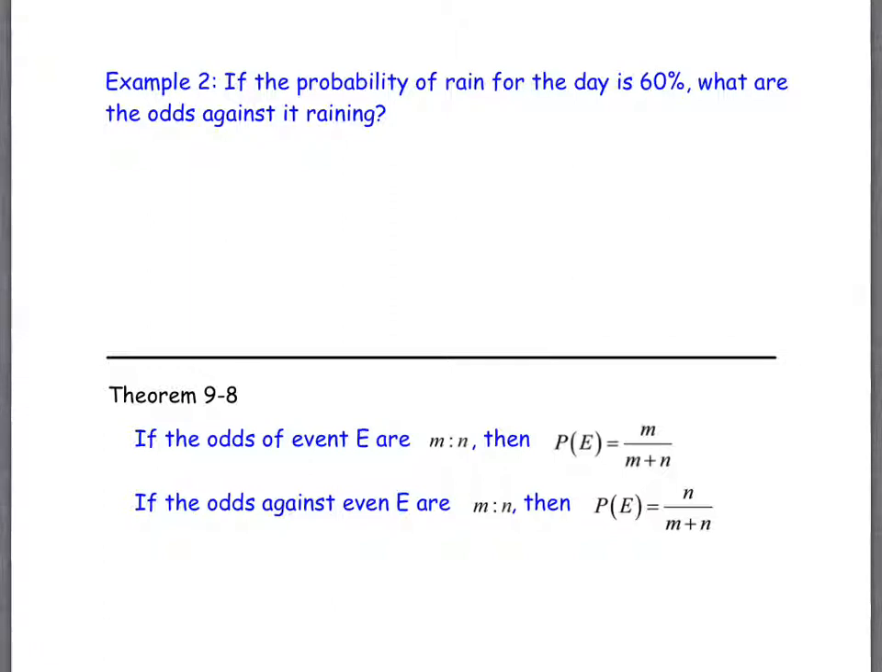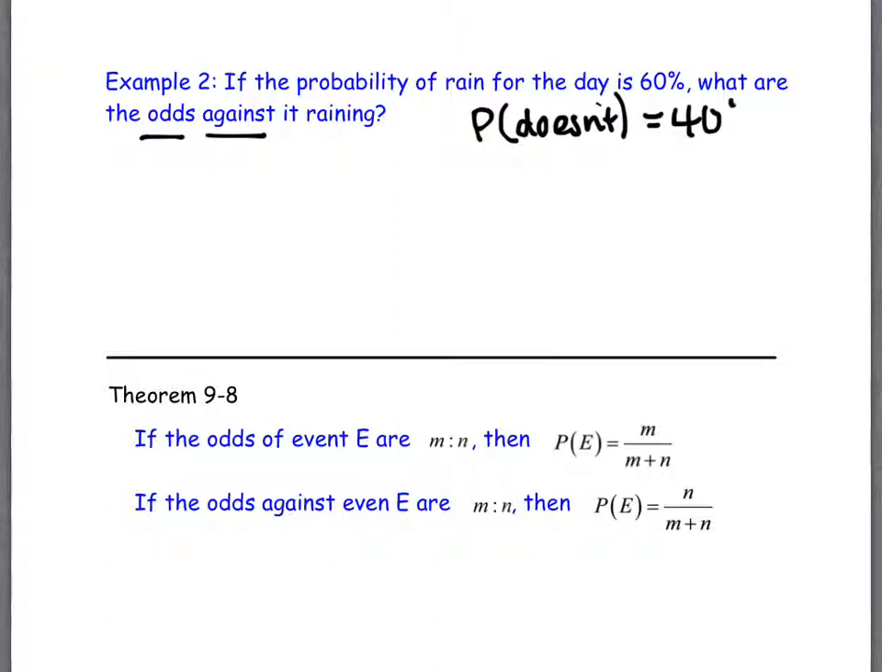So here's an example of one that has that kind of a feel to it. This is the probability of it raining for the day is 60%, and we want to know the odds against. So the first thing I'd like for us to do is to simply write down, if the probability that it rains is 60%, what's the probability that it doesn't rain?